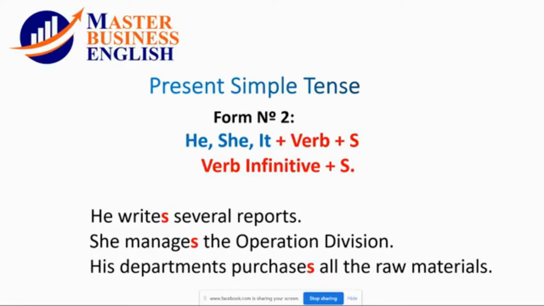Next, form number two. With the subject pronouns he, she, and it, the verb needs an S. It means the infinitive verb plus S. For example, he writes several reports. She manages the operations division. His department purchases all the raw materials. I apologize, there was a mistake. Department is singular, not plural.